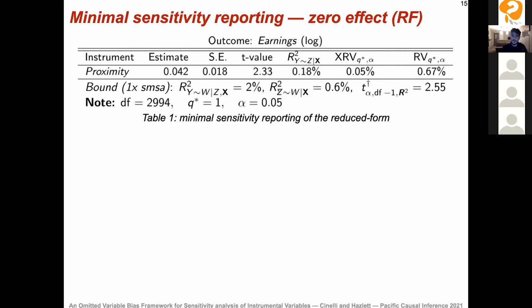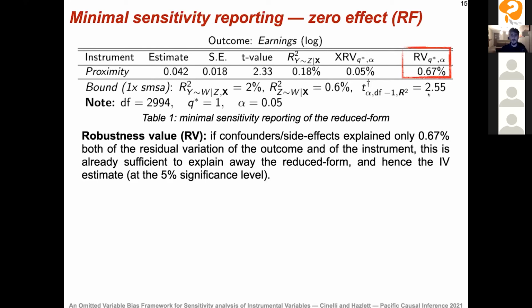We're going to start with the robustness value. So what is this robustness value of 0.67% telling us? It's telling us that if confounders or side effects explained 0.67% of both the residual variation of the outcome and of the instrument, these confounders or side effects would be sufficient to explain away the reduced form estimate, and hence the IV estimate, at the significance level that we chose here, 5%. So this is the robustness value.